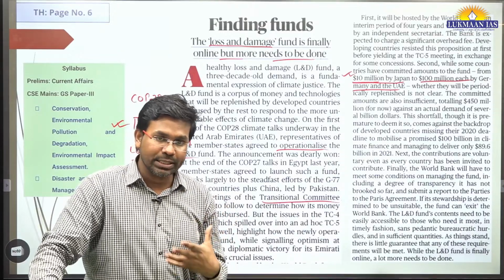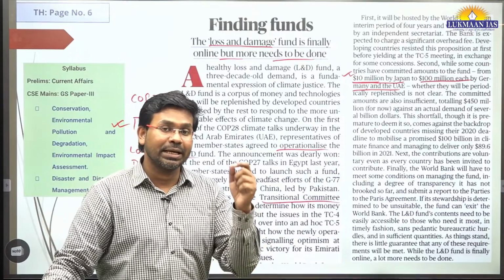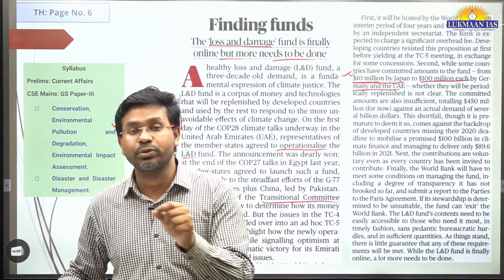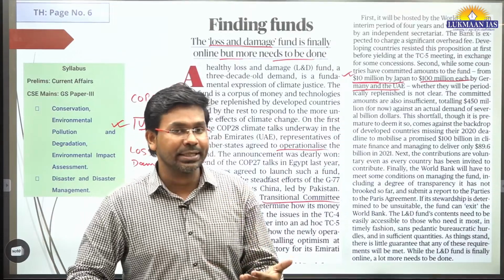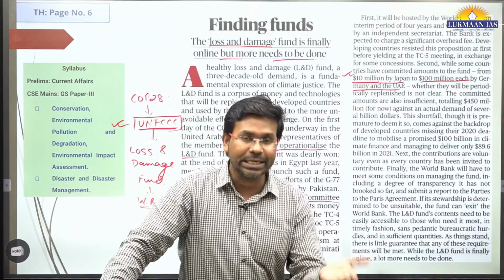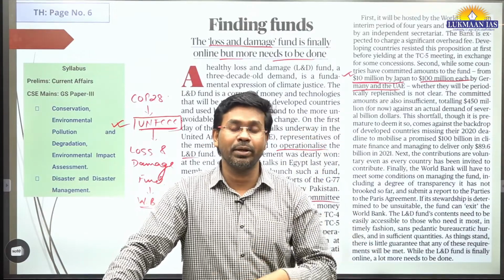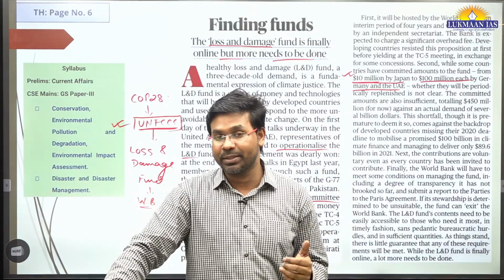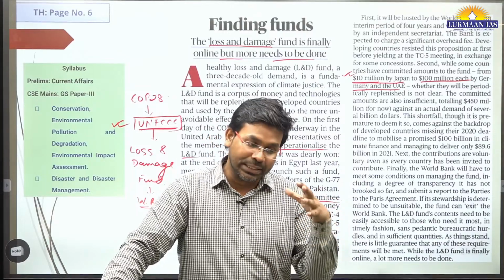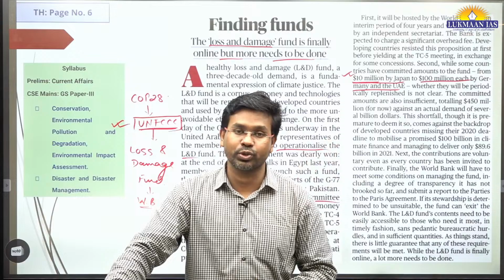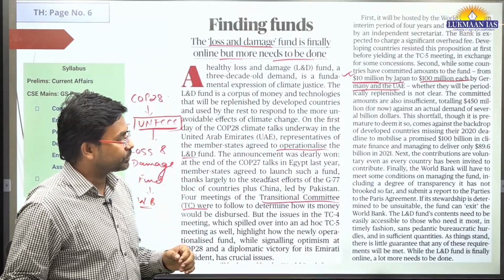Okay, so this loss and damage fund can act as a sort of insurance for those countries that are highly vulnerable to climate induced problems. And as we know, global warming is increasing, climate change has happened, because of which the sea level is rising. The island nations are most susceptible to an increase in sea level, because if sea level increases beyond a certain level, these island countries may get submerged also. So that's why this loss and damage fund will be beneficial.